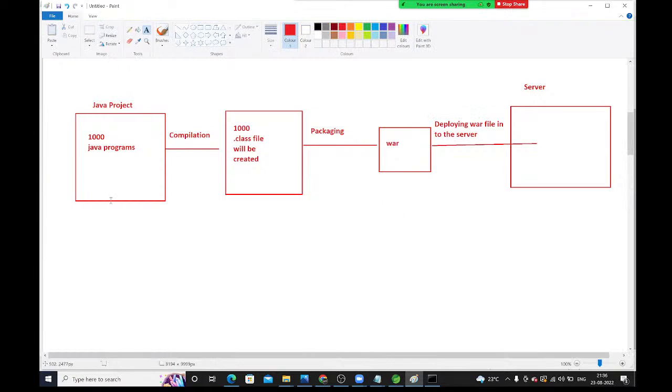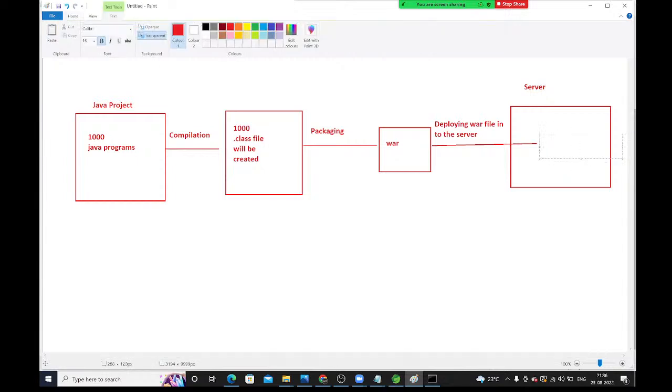See guys, this is the Java project. In my Java project, a total of 1000 .java files are available. You can't deploy these 1000 .java files into the server directly. What we need to do? First, we need to compile. Whenever you compile this project, you will get 1000 class files. .class files means bytecode is available. Once you get these 1000 .class files, we need to package all of them as a war file. This war file we need to deploy into the server.